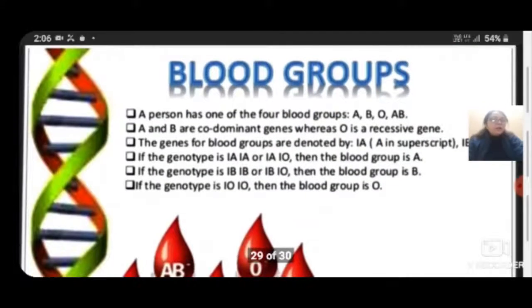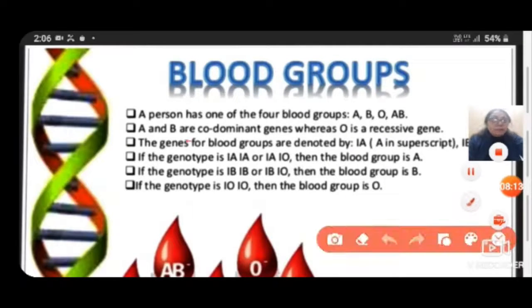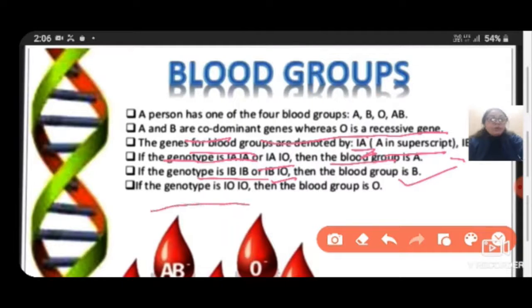Blood groups: a person has four blood groups. A and B are the co-dominant genes, whereas O is the recessive gene. The genes of blood groups are denoted by I superscript A and I superscript B. If the genotype is IAIA or IAIO, then the blood group is A. If the genotype is IBIB or IBIO, then the blood group is B. If the genotype is IOIO, then the blood group is O. Why?